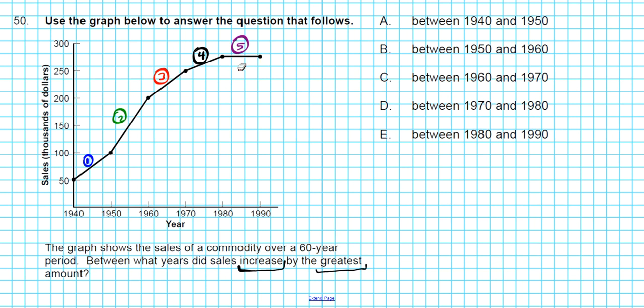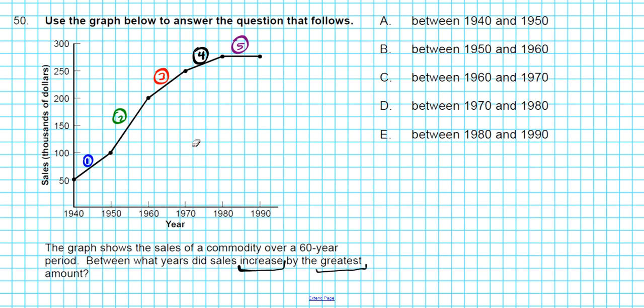Just by inspecting the steepness of the lines, the steepest line should yield the greatest increase. You can clearly see that line 2 is the steepest. Line 5 is horizontal, so this is 0. There is no increase in the fifth interval. So just by inspection, you can automatically see that this is the answer.